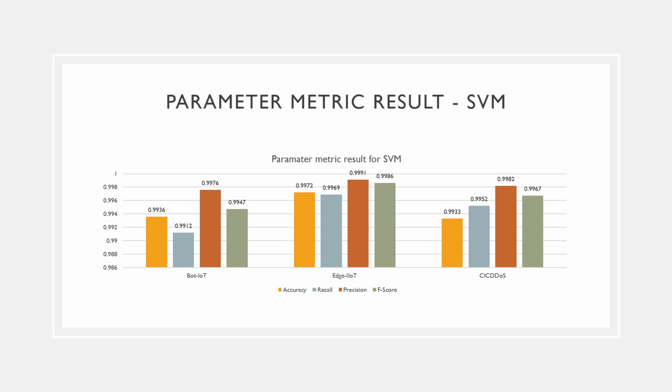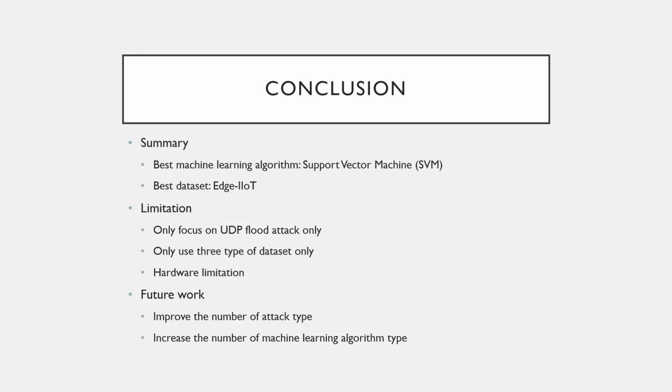Besides that, Edge IoT also has more consistent values than the other two datasets that we tested. So we can say that the best machine learning algorithm to use for detecting UDP flood attack is SVM, support vector machine, and the best dataset to use to train the machine learning algorithm for real world implementation is Edge IoT.